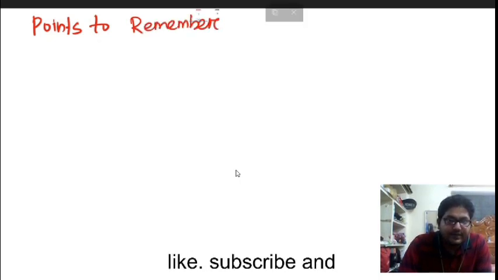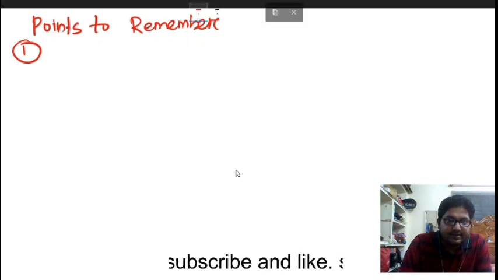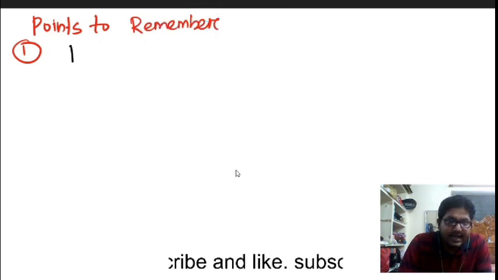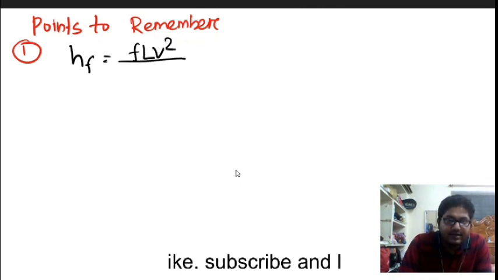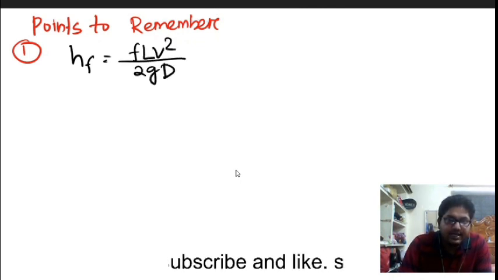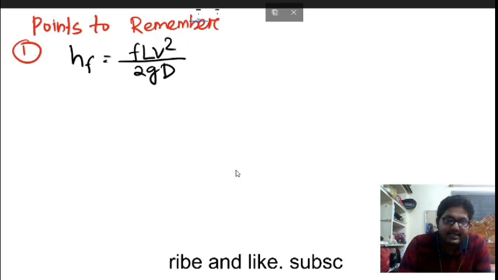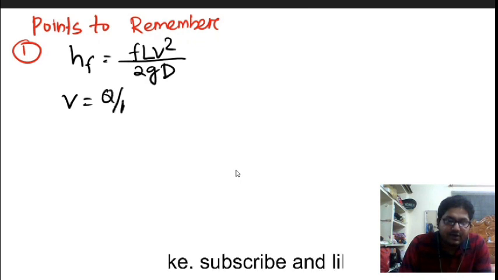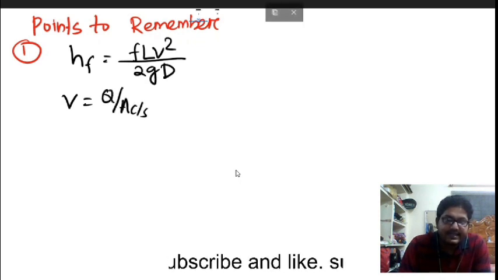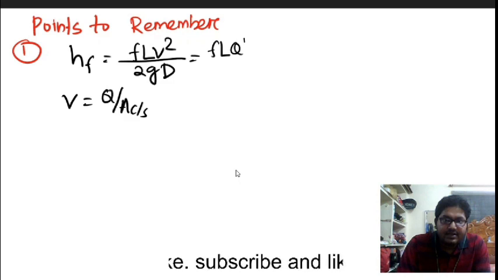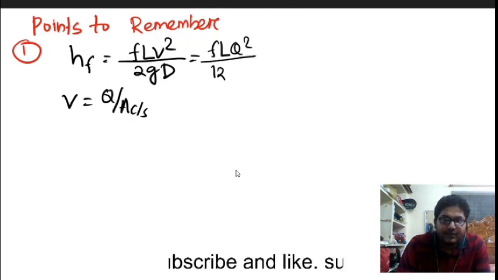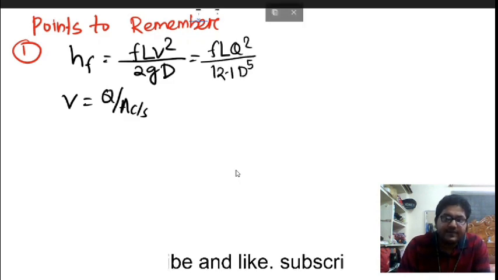So what are the points to remember? First point is this head loss due to friction, that is coming out to be f L v square by 2g into d. F is the friction factor, L is the length of the pipe, v is the velocity of the flow, and v is what? Q by cross sectional area of the pipe, and d is the diameter, and g. And also you can write down this is f L Q square by 12.1 d to the power 5.